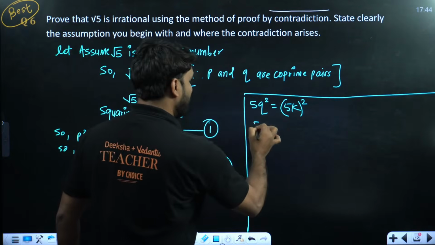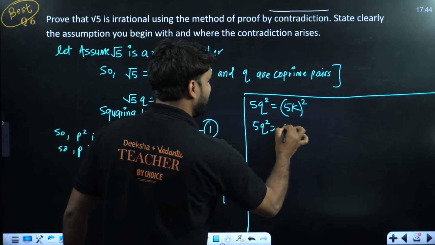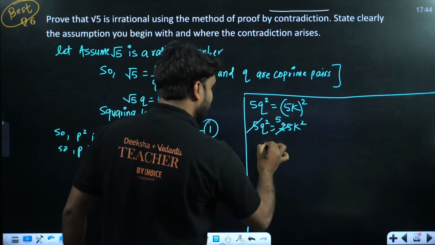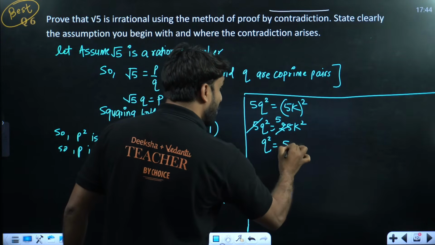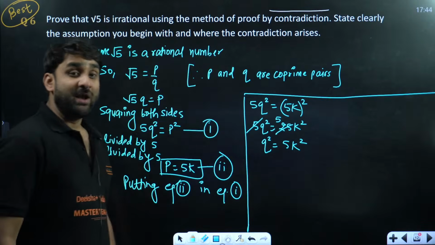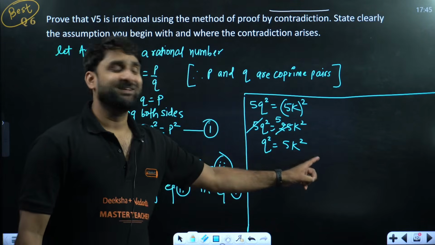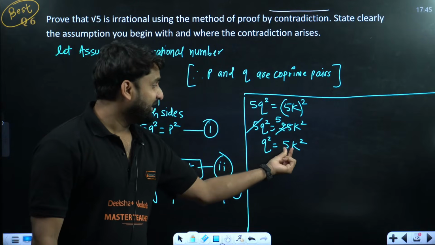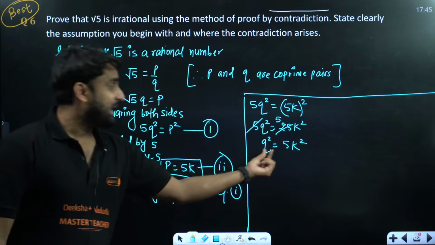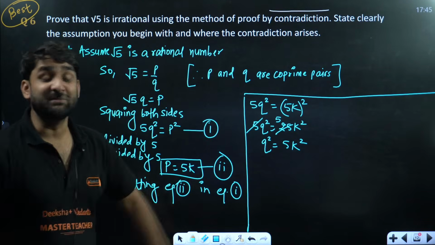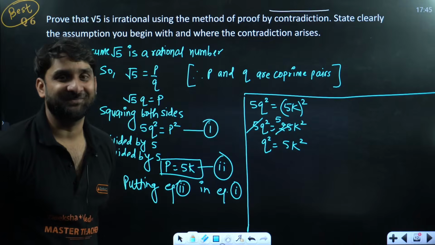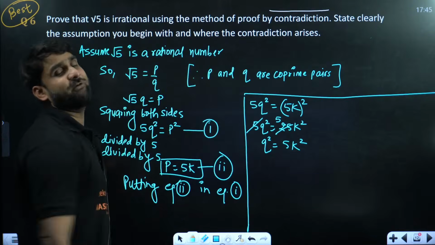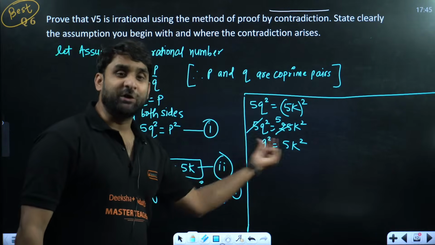So we all know 5q square, this is 5 square will be 25, and this is k square. So 5 will cancel this by 5. So q square is equal to, oh my god, now 5 is at another side. Here in this equation, 5 is with q square. Now 5 is with k square. Now it indicates 5 can come this side. And if 5 can come this side, it means now q square will be divided by 5. Here p was divided by 5. Now we have got that q is divided by 5.